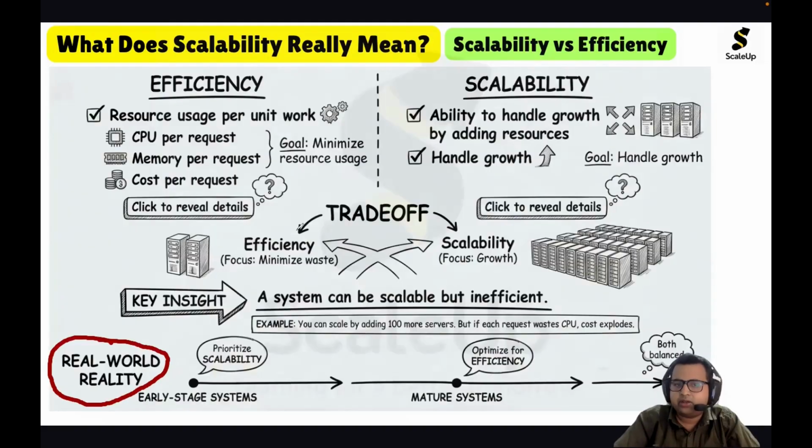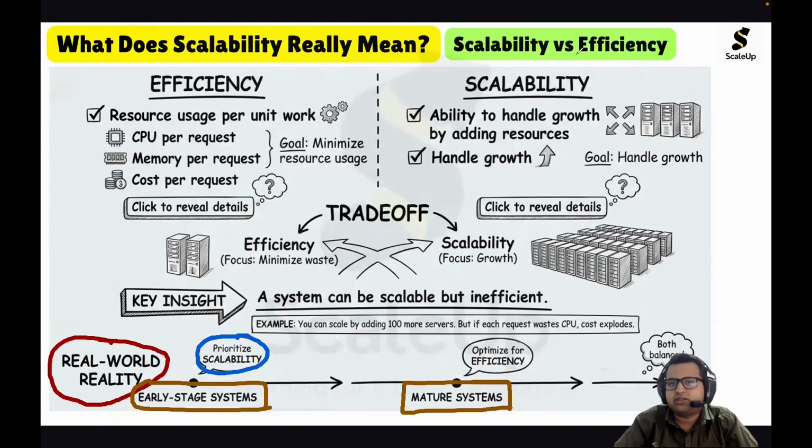In the real world, when you are doing system design for early stage systems, you should prioritize scalability. For mature systems, optimize for efficiency.